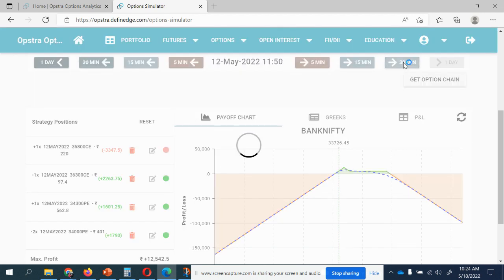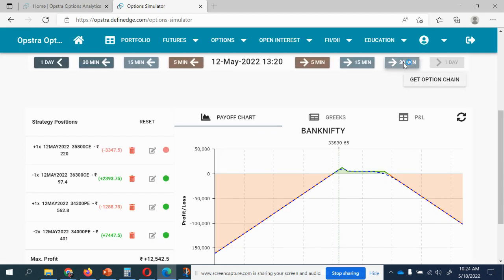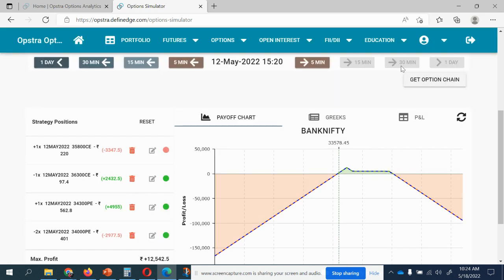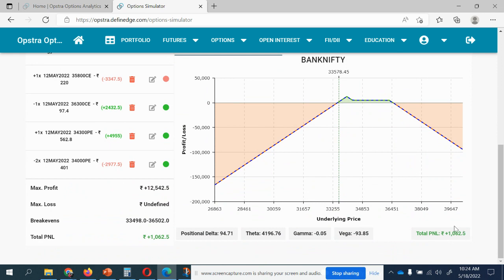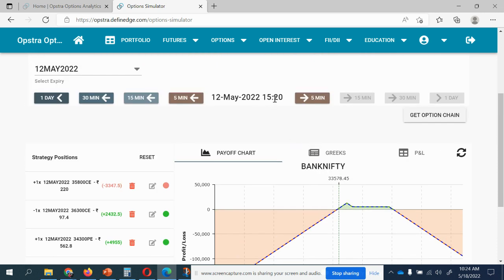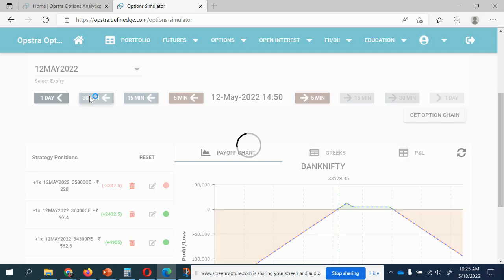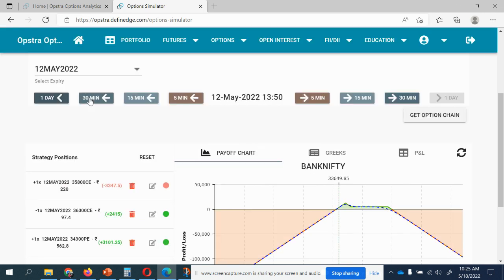I'll just take it to the end of the day. We'll see what happened to the market. The initial profit was 6,000. Check. If you did not book your profit on the expiry day, your 6,000 profit has gone to 1,062. This is the way we need to book profits in a timely manner. We might have the gamma effect. It is not recommended to wait till the expiry. See, I'll take you to 1 o'clock. We'll see what happened. At least at 1 o'clock you can take a call.